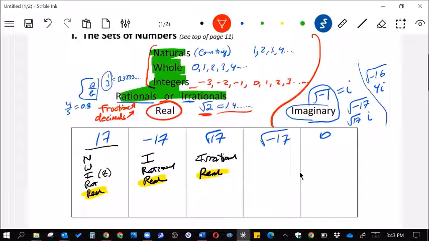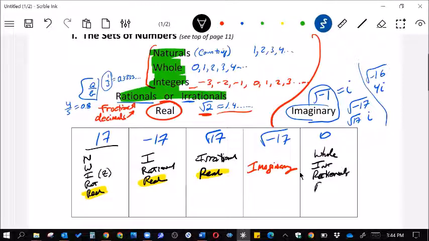And then this is the one where you have to call it imaginary because it doesn't exist. And then 0, we have all of them except for the natural numbers. So it's the whole, the integer, the rationals, and the reals. Okay, so it's in the set of real numbers, they call this.